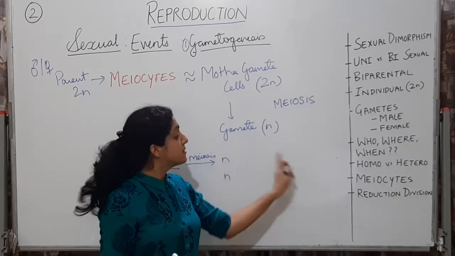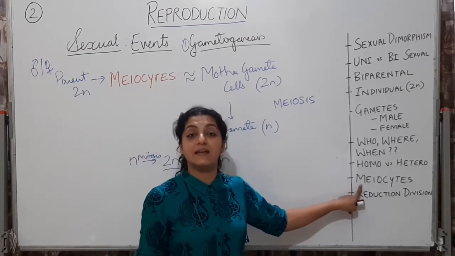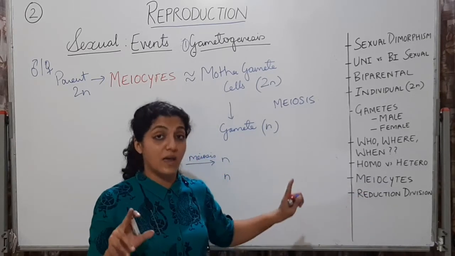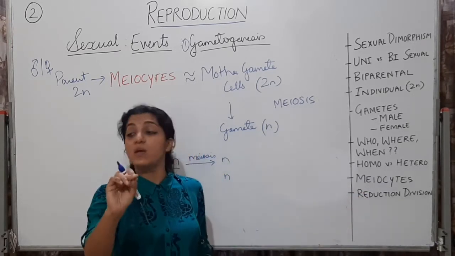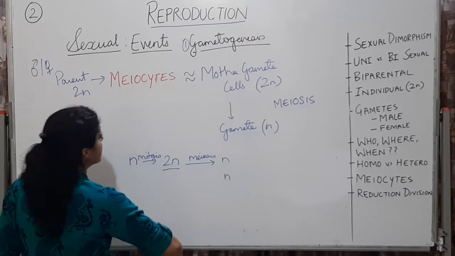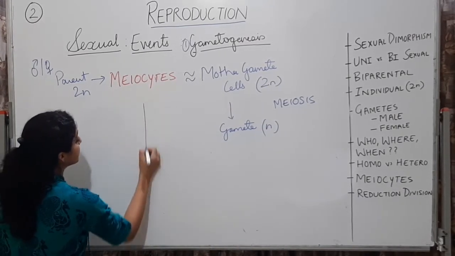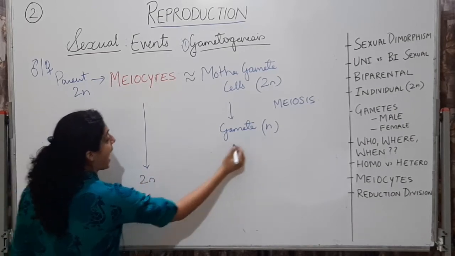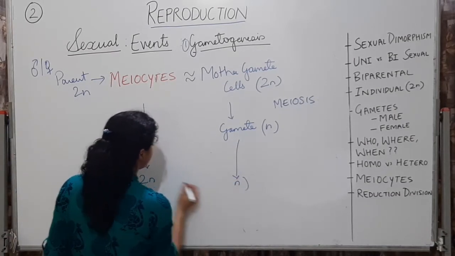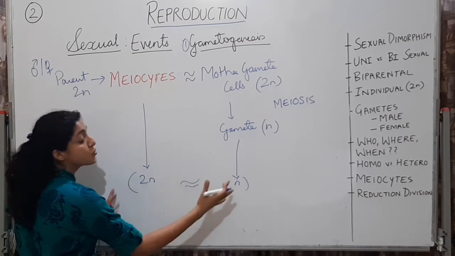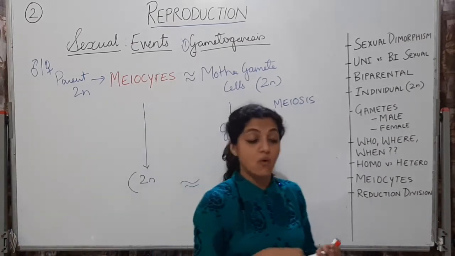So the relationship between the meiocytes and the gametes is always going to be meiocyte 2n and gamete n. This relationship is always going to hold true.